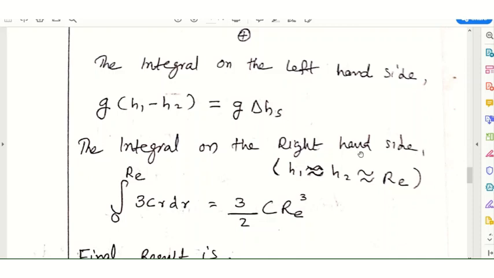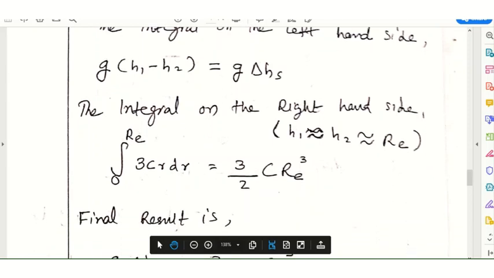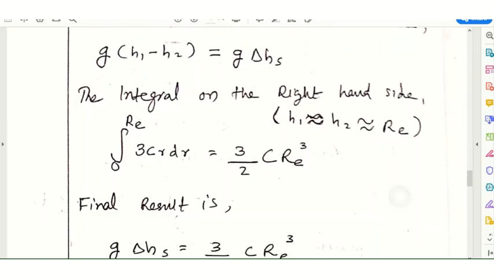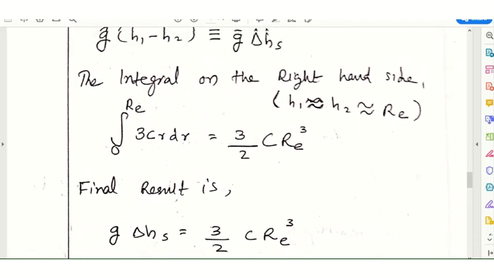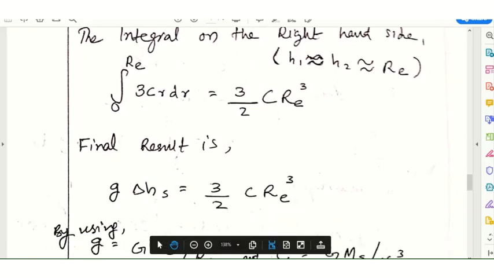The integral on the right hand side, with h1 and h2 approximated to the radius of Earth, can be written as integral 0 to RE, instead of 0 to h1 or h2, of 3Cr dr, which is equal to 3 by 2 C RE cube. So equating these two, the final result is g delta hs equals 3 by 2 C RE cube.